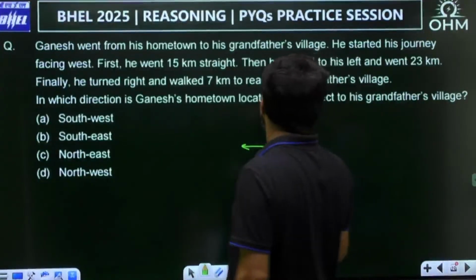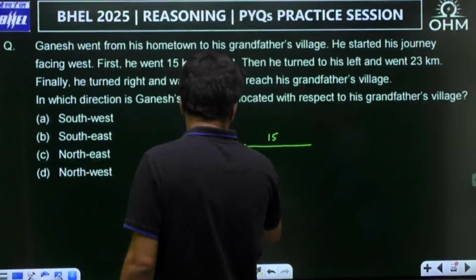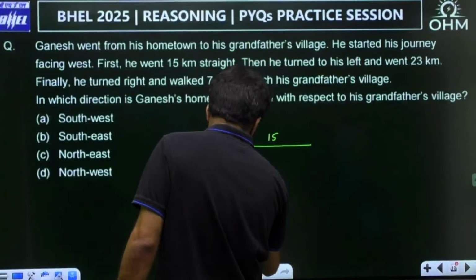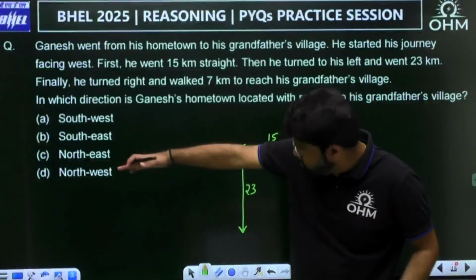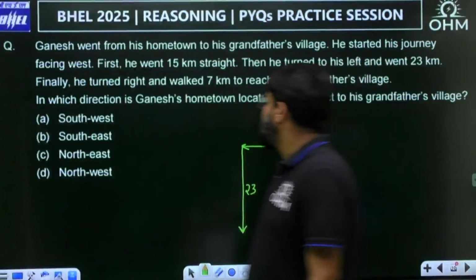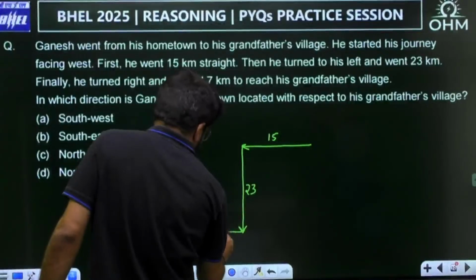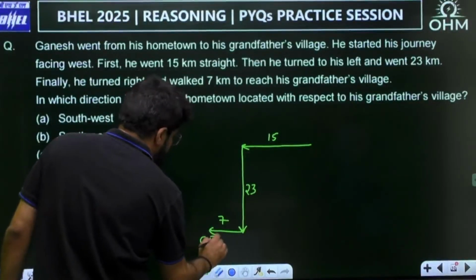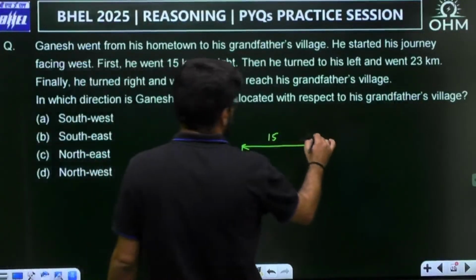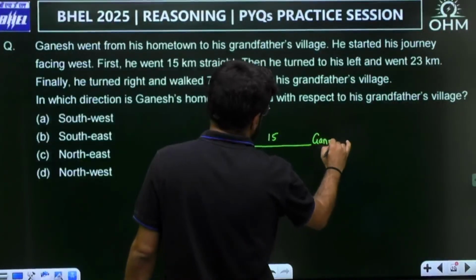Then he turned to the left and went 23 kilometers. Finally he turned right. Now this is where he is facing, so this is what the right-hand side will be. Right, and he walked 7 kilometers to reach his grandfather's village. So this is where the grandfather's village is, and this is where Ganesh started from.